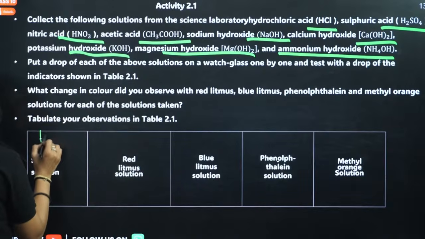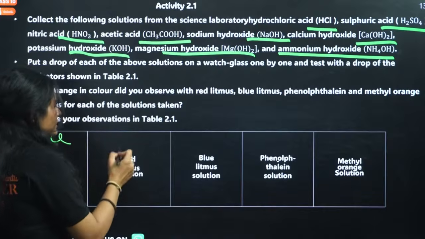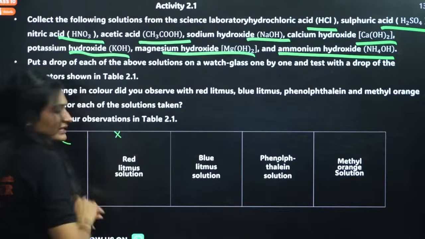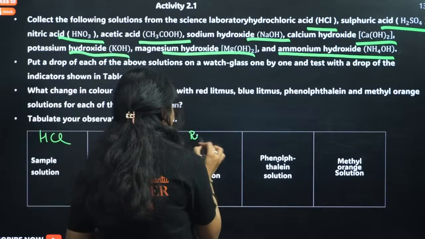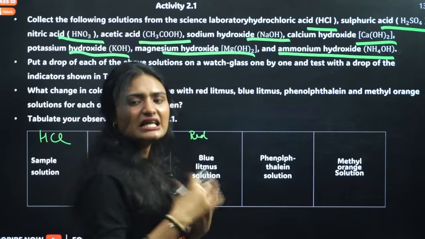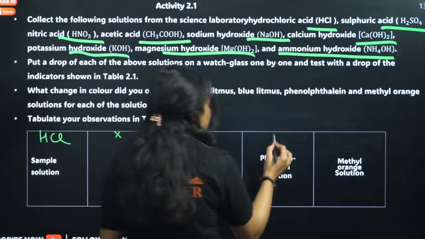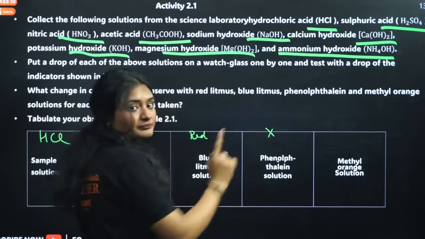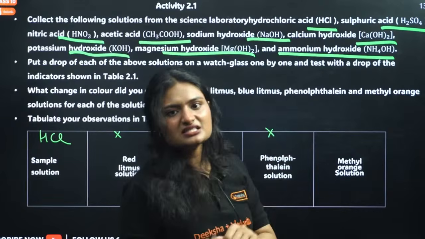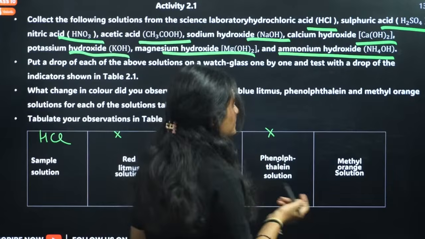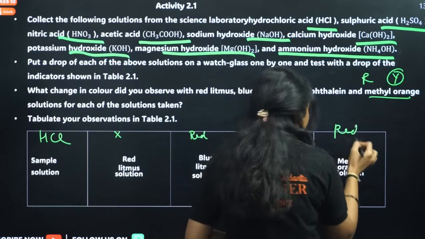HCl is a strong acid. In case of red litmus, no change. It will turn blue litmus into red. Phenolphthalein is colorless in acidic solution and pink in basic solution. As we have a strong acid, it will remain colorless, that means no color. Methyl orange is red in acidic solution and yellow in basic solution. So the color will be red again.